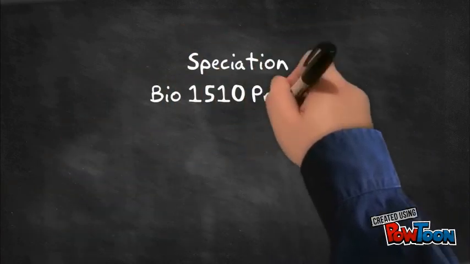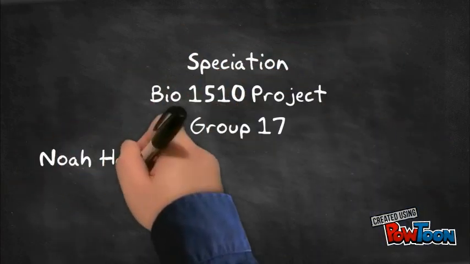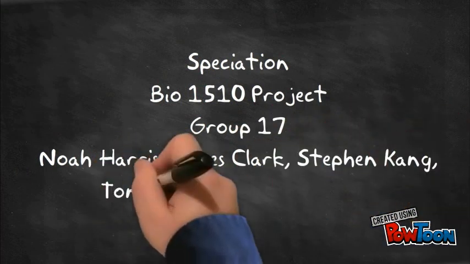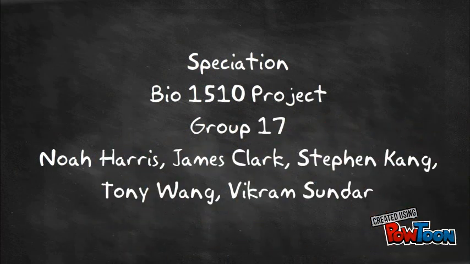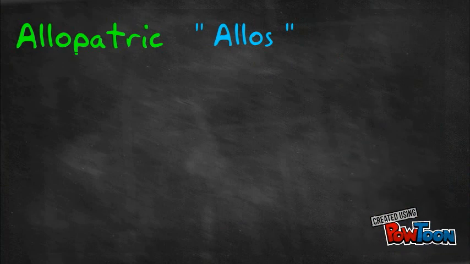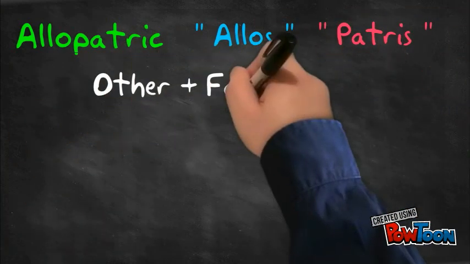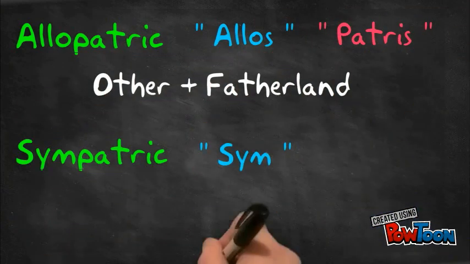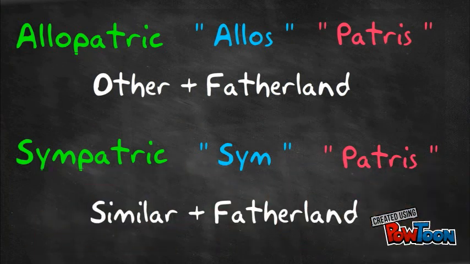Speciation. What is it? What causes a new species to arise? These questions baffled scientists for millennia, but in less than 3 minutes, this video will explain 2 ways that new species arise. First, we need to define speciation. Speciation is the process through which species separate and distinguish themselves over time. This video will focus on allopatric and sympatric speciation.